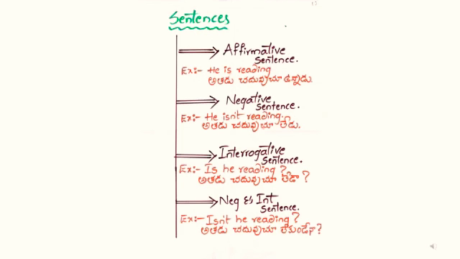Now, let us see all types of sentences with one example. We can observe the difference in Telugu meaning. First, affirmative sentences. Example, he is reading. Negative sentences. Example, he is not reading. Next, interrogative sentence. Example, is he reading? Next, negative and interrogative sentence. Example, isn't he reading?